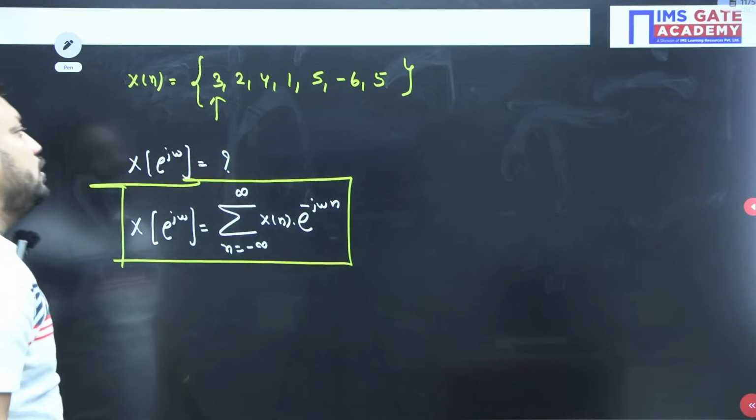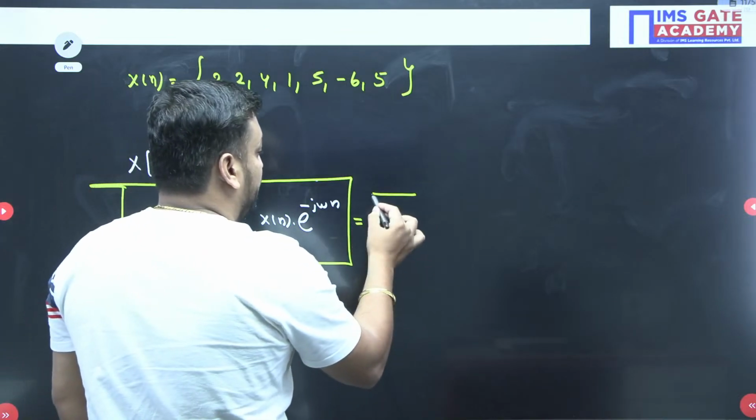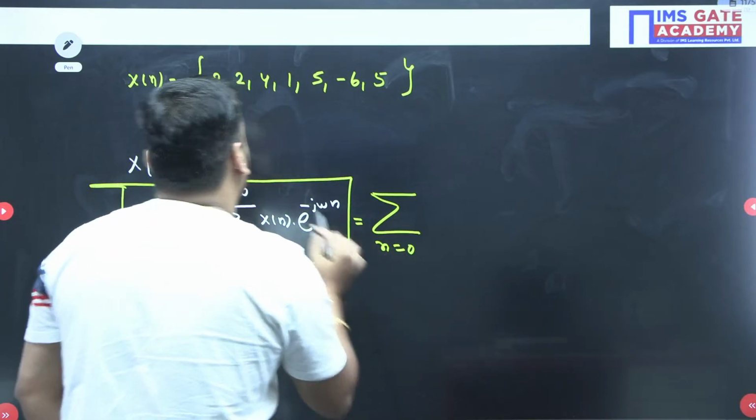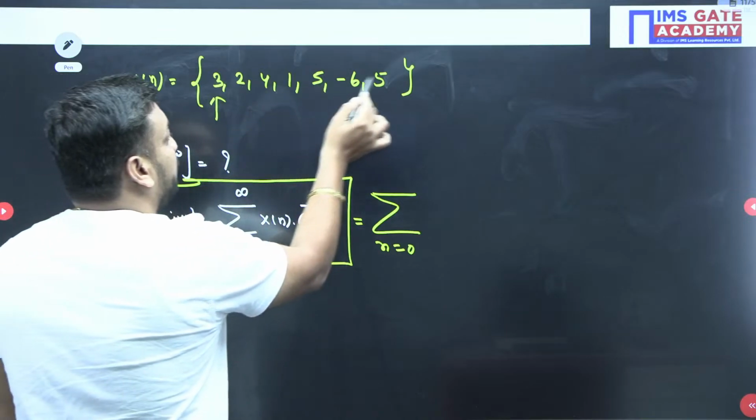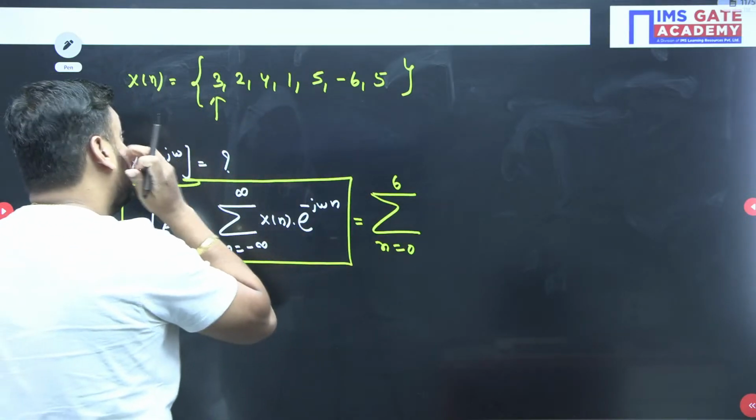Now, here if I check the limits for the finite duration, n goes from 0, 1, 2, 3, 4, 5, 6. So n equals 0 to 6. What should we write, guys?